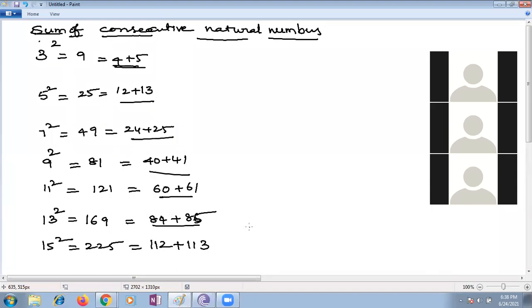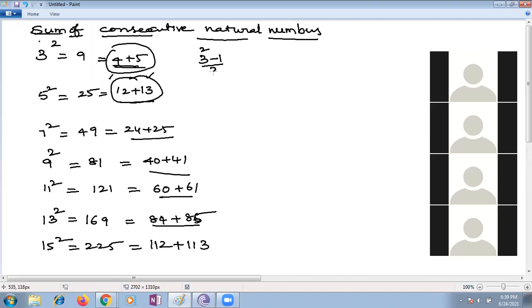Now you have to see. If you want to get the first number, suppose two consecutive numbers are coming every time. In these consecutive numbers, what is the first number? Suppose the first is 4 and the second is 5. Ma'am, the first number is half of the number minus 1. First we have to take 1 from the square, then divide, and then add 1 to get the second number.